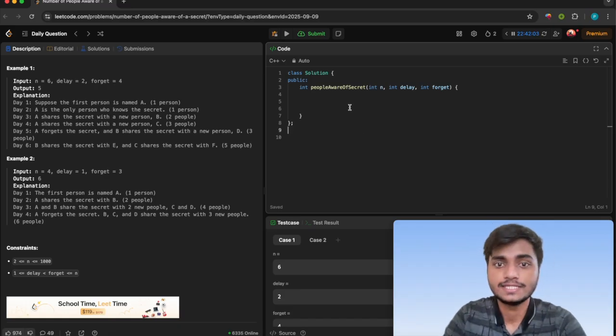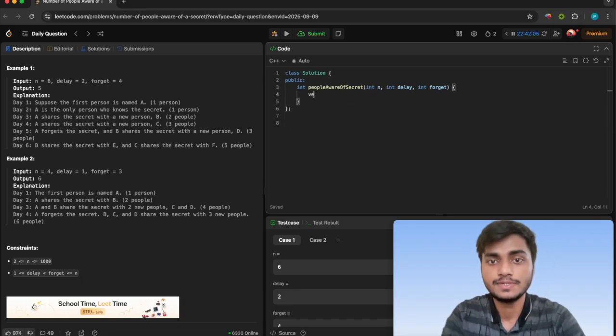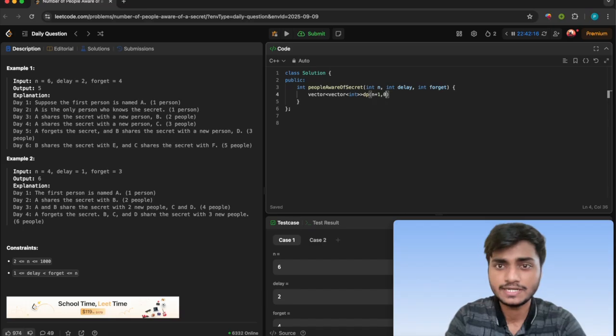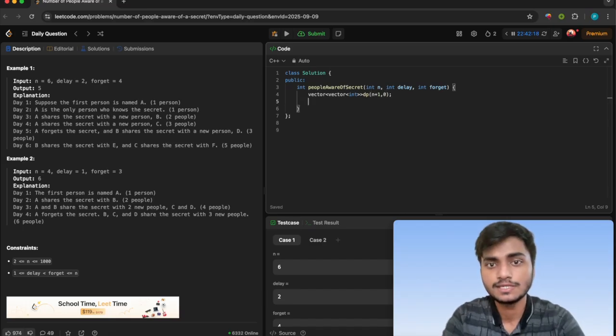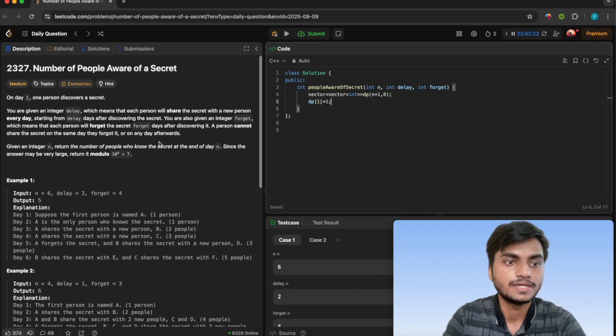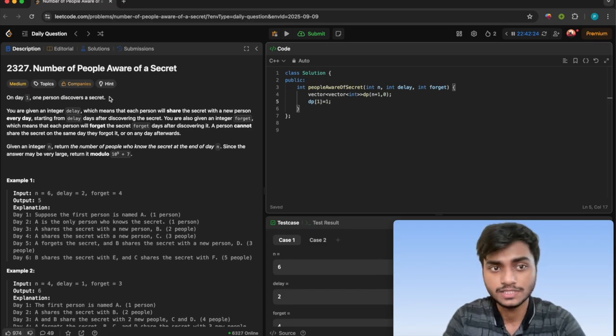So that is why it is like this. Let me initialize a vector dp of n days, so we'll consider one-based indexing. On day one, one person will know, as given, the person discovered the secret, so dp of 1 will be 1.